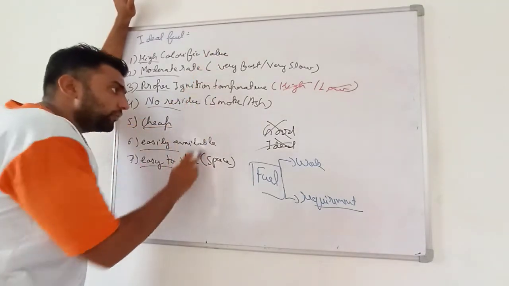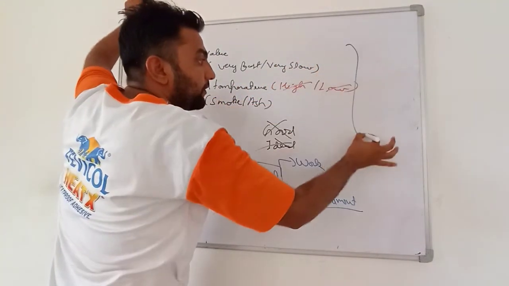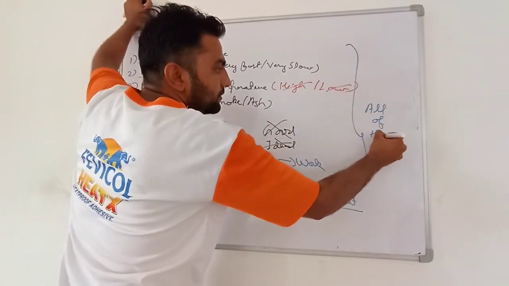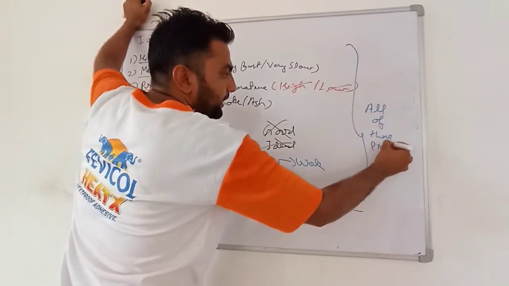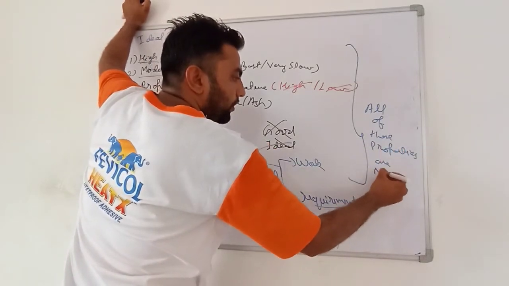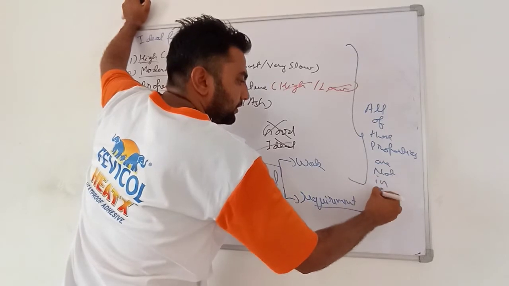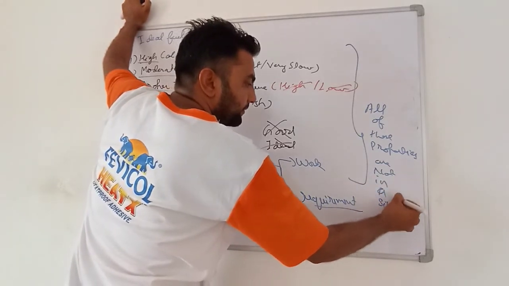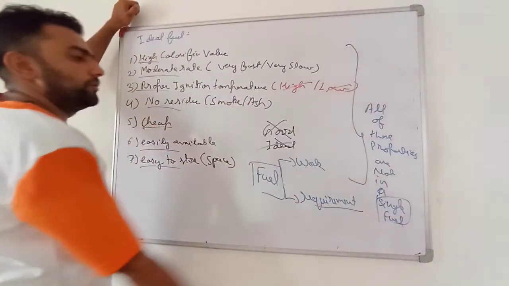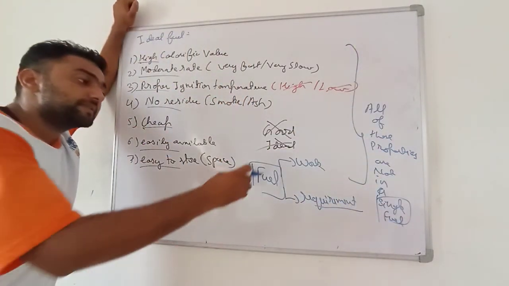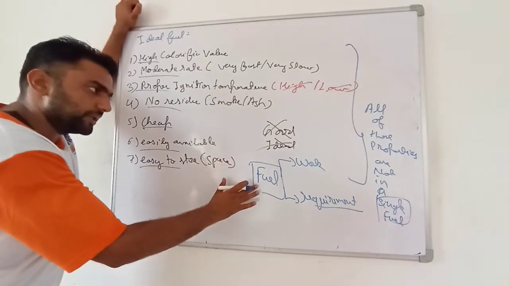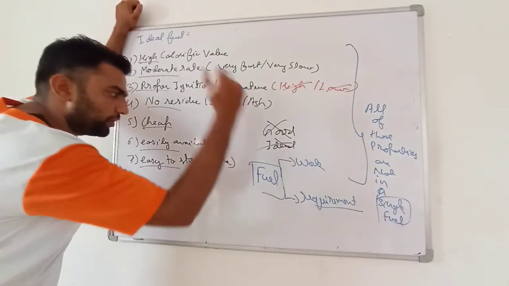A single fuel will never have all of these properties. You will not be getting these properties in a single fuel. The fuel we are using is for a specific work or requirement.